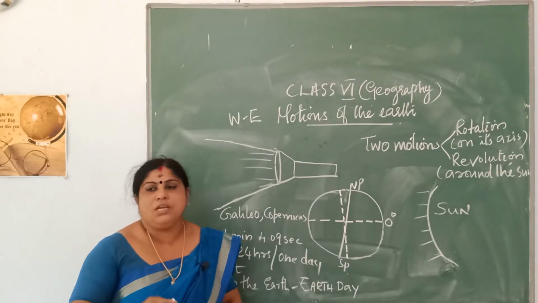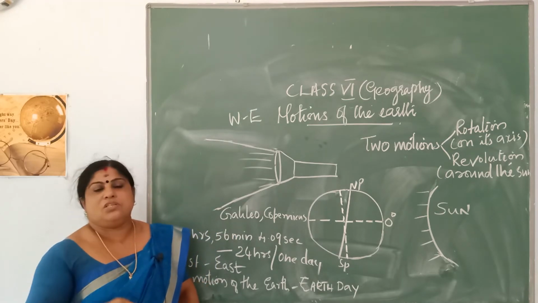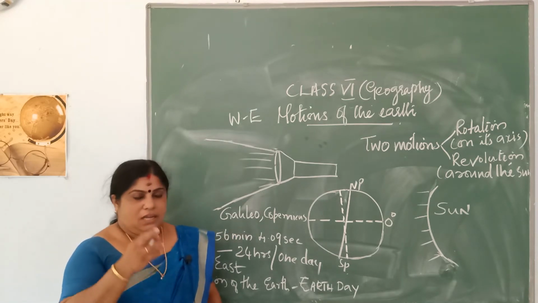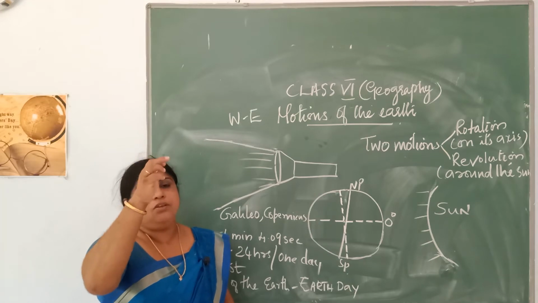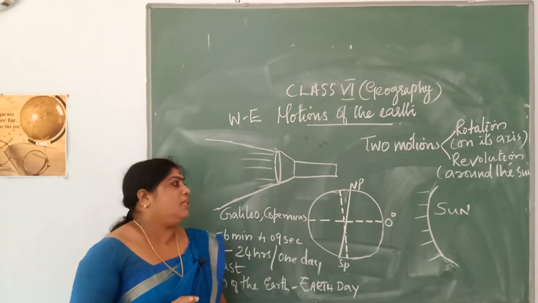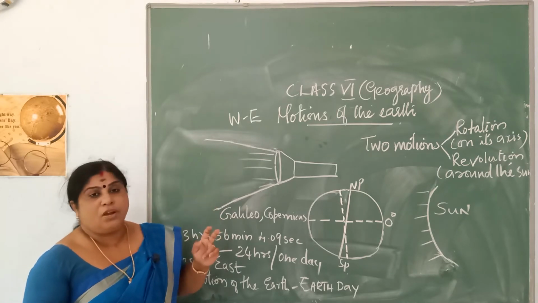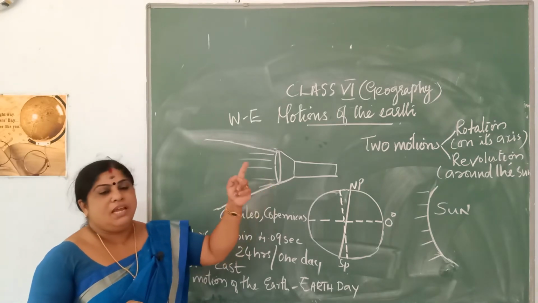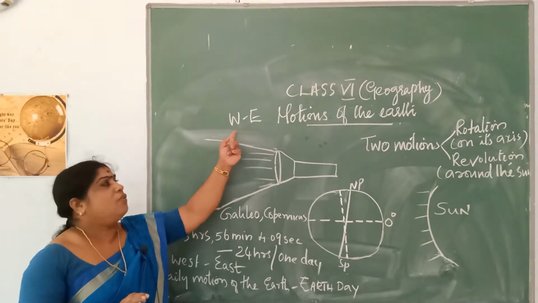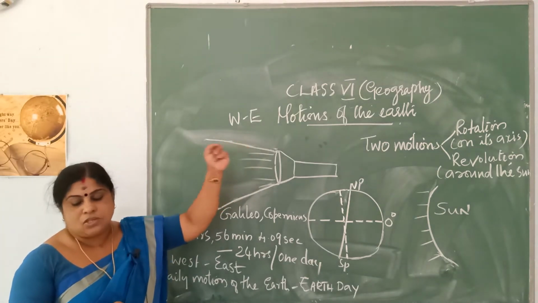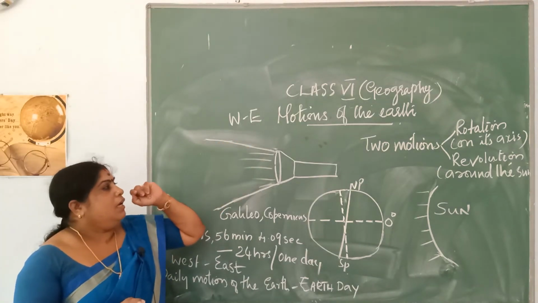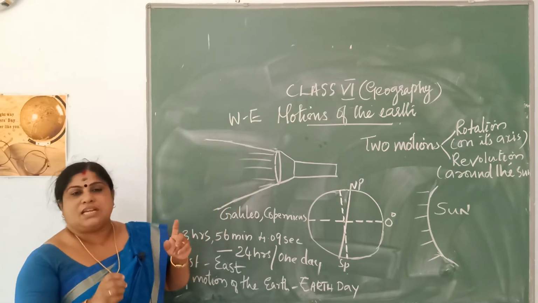Axis, as you also know, is an imaginary line passing through the center of the earth, where the two poles are, the north pole and the south pole. So the rotation, or the movement of the earth on its axis in a fixed direction, that is from west to east, is called rotation, isn't it? And it is spinning on its axis like a top.